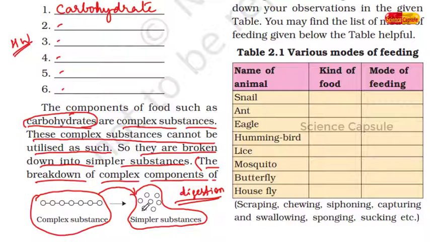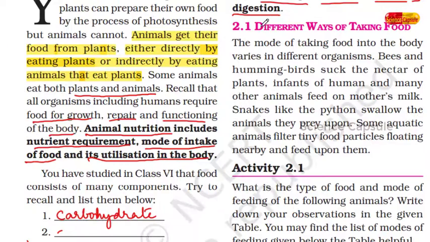Let us understand how the digestion process takes place in human beings. This digestion process is essential for all living organisms, and the digestion process is different for different organisms. So we should understand how the digestion process takes place in various organisms. Let us move on to the next topic.